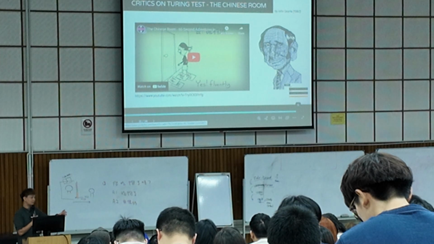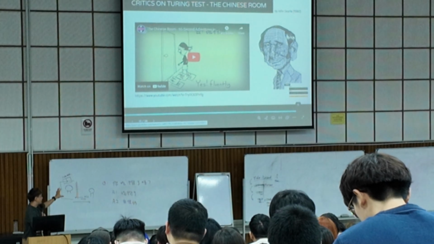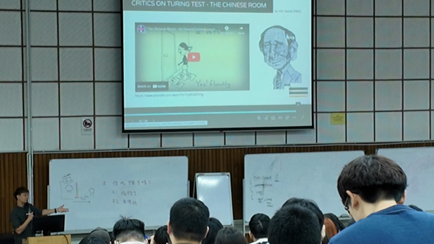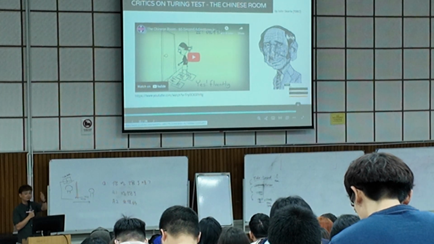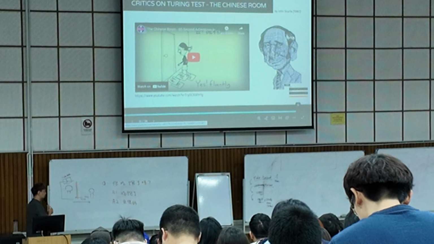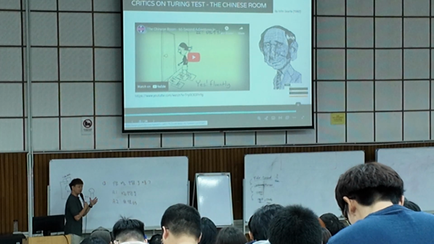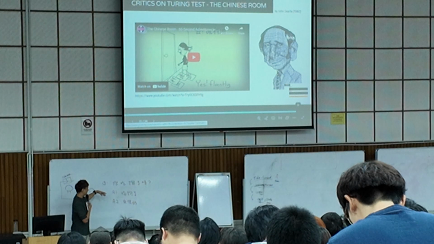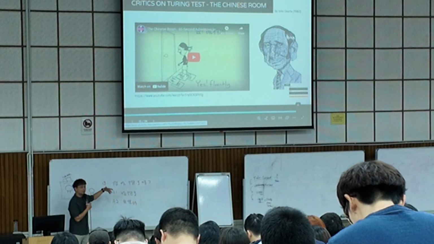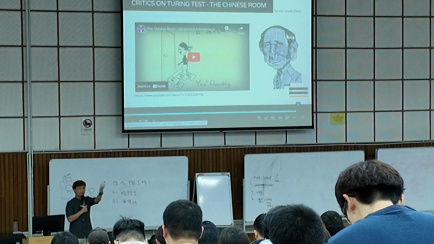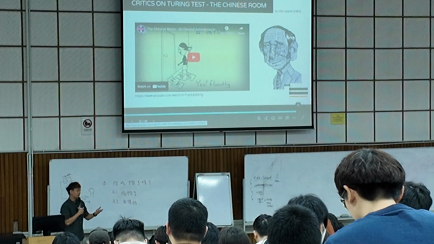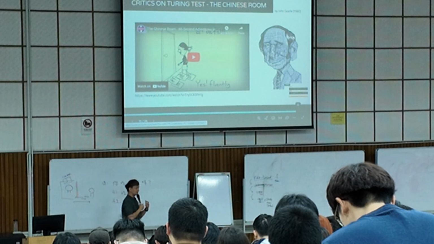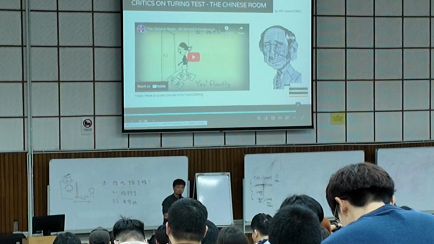What does the Turing test say, remember? The Turing test says that as long as you are able to respond correctly, you are considered smart, intelligent. Then John Searle says, cannot. You reject this idea, because if you can answer without understanding, then everyone is intelligent, everyone is smart. Imagine that you are now sitting for an exam.